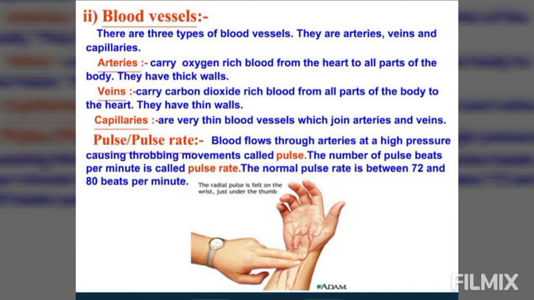He is in fact counting your pulse rate by feeling the pressure of the movement of the blood through the arteries at your wrist. So we can say pulse is the throbbing movement caused by the flow of the blood in the arteries under pressure. And the number of times the pulse beats per minute is called the pulse rate. Pulse rate in a person at rest is between 72 and 80 beats per minute.